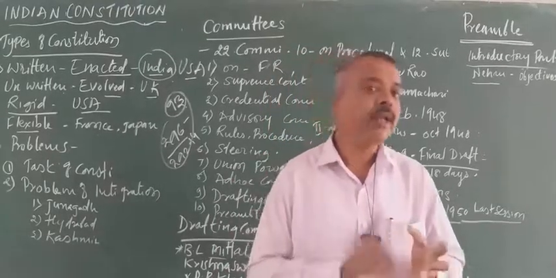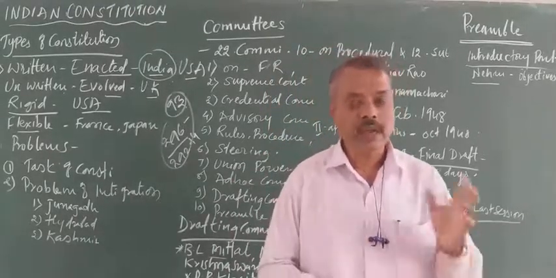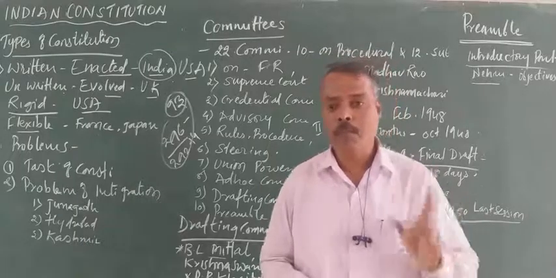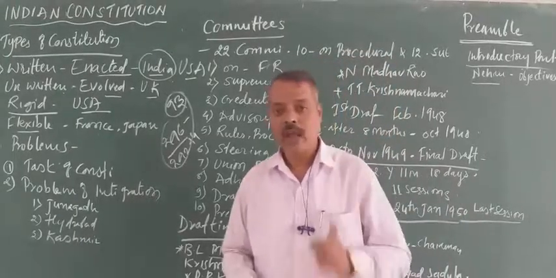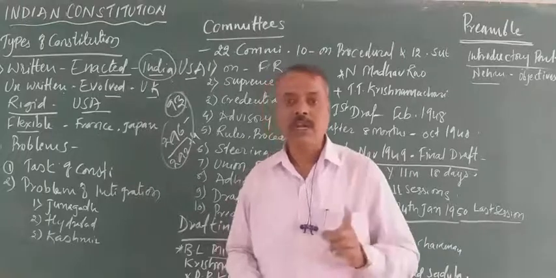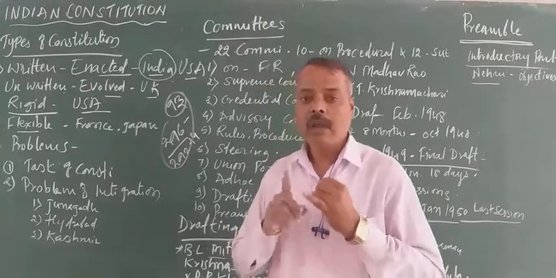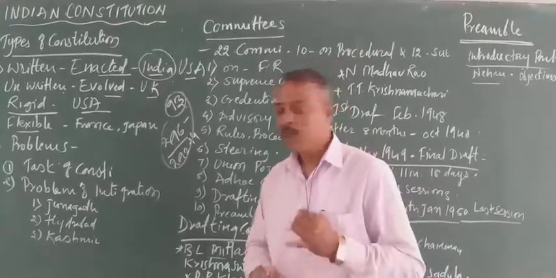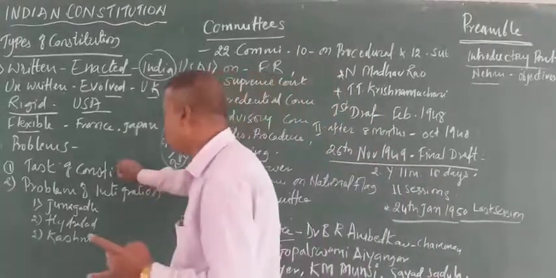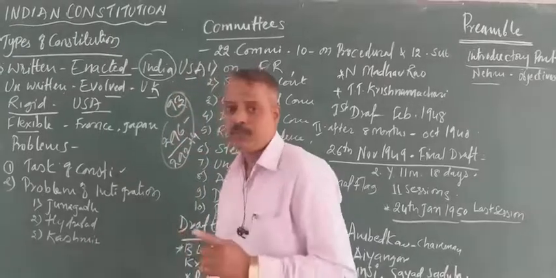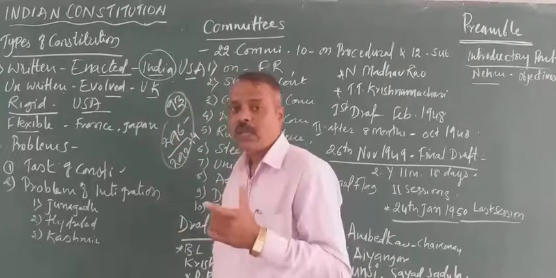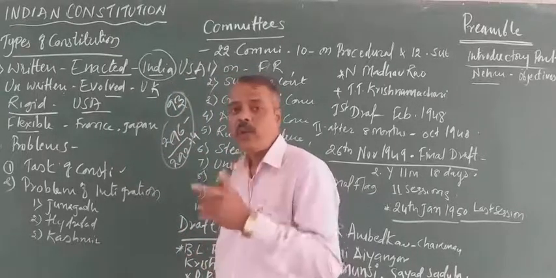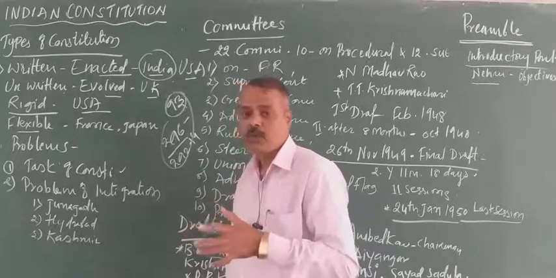The majority of the people are illiterate, uneducated, and in such a country, establishing or enacting a constitution is a very tough and difficult job. So the task of the Constituent Assembly is very important. For that, the Constituent Assembly appointed 22 subcommittees for making the constitution.